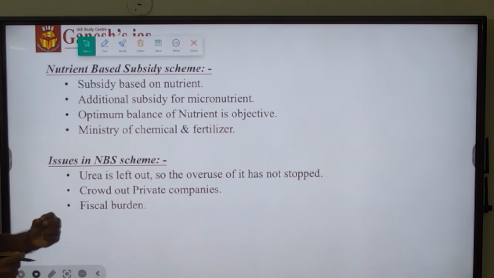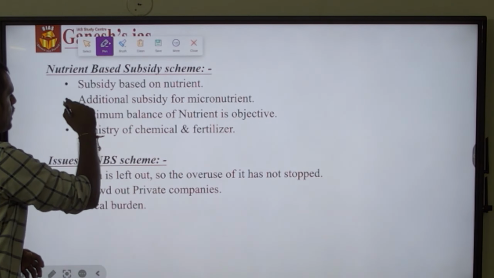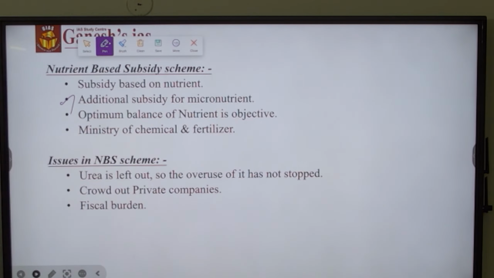And also, if the fertilizer contains additional micronutrients like molybdenum or zinc, then additional subsidy will be given. So this subsidy will be given to the fertilizer company, and the fertilizer company will be reducing the subsidy which they got from the government from the overall production cost, and they will be transferring the remaining cost to the farmers, and the farmers, as I said, will be receiving the fertilizer at the subsidized price.